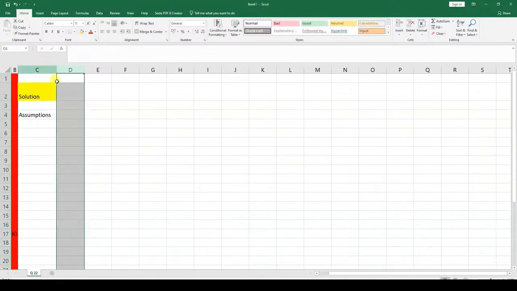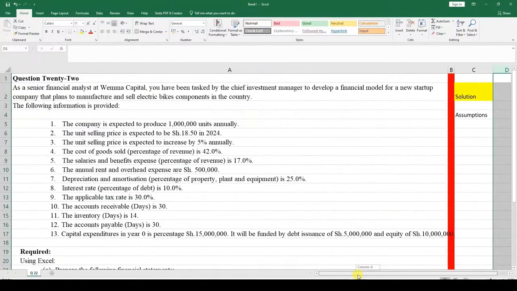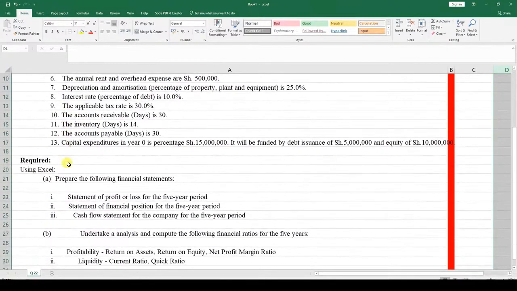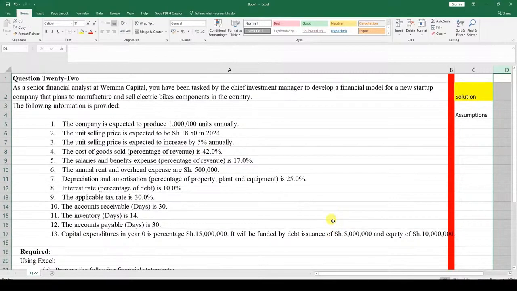What are these assumptions? The assumptions are provided to you right here, and these assumptions will guide the three statements which you've been told to answer in part A: statement of profit and loss, statement of financial position for the 5-year period, and cash flow statement for the 5-year period. So we need the assumptions tab. Under the assumptions, we start by identifying the revenue growth rate.